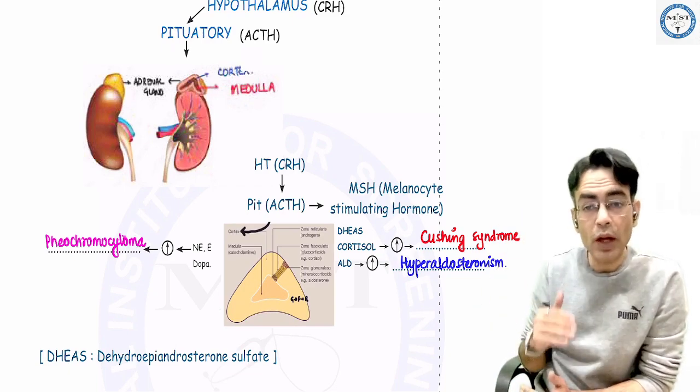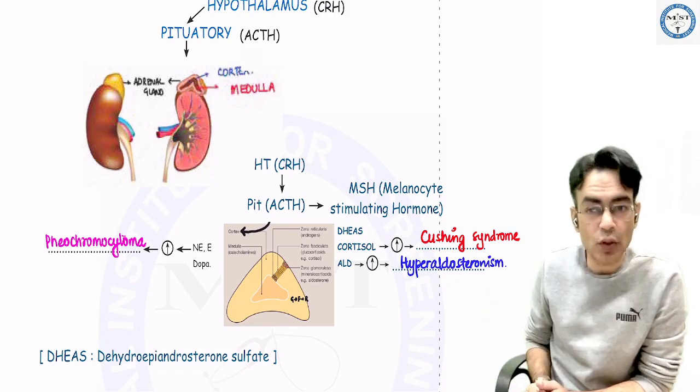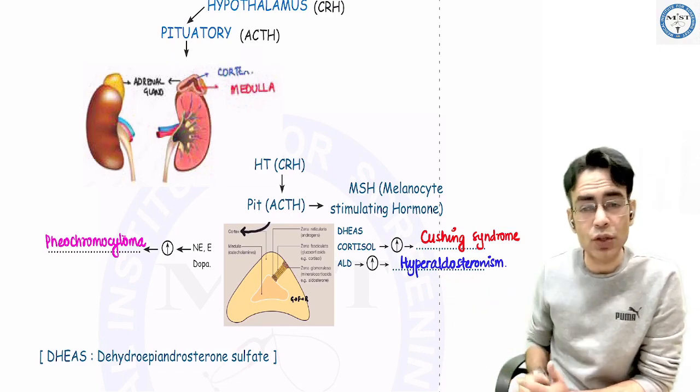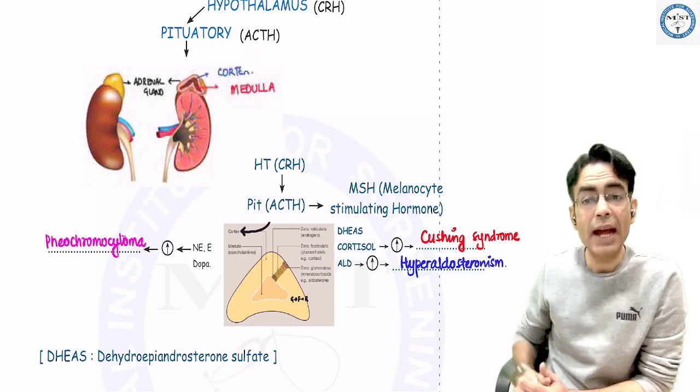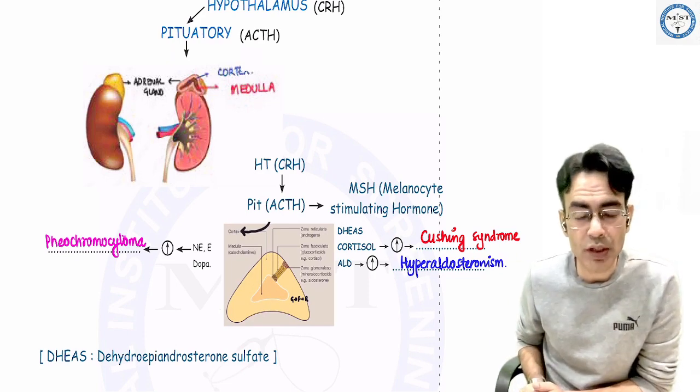Now, in this, we are going to talk about three diseases. Number one would be high cortisol, that is your Cushing syndrome. Number two will be high aldosterone, that is your hyperaldosteronism. And number three will be increase in the epinephrine, norepinephrine, leading to pheochromocytoma.